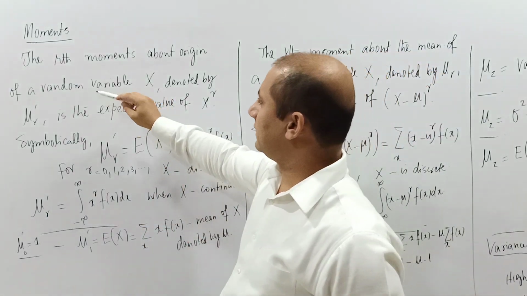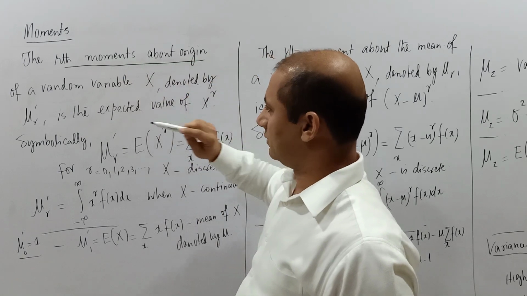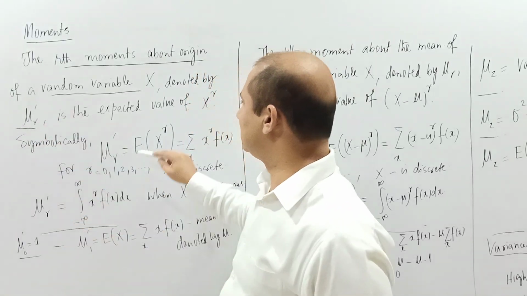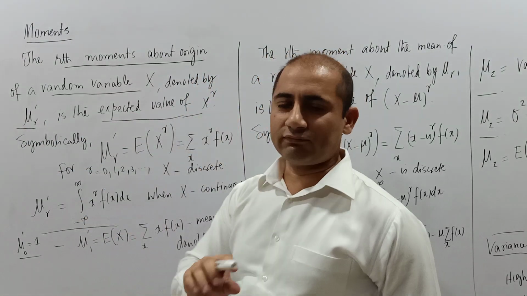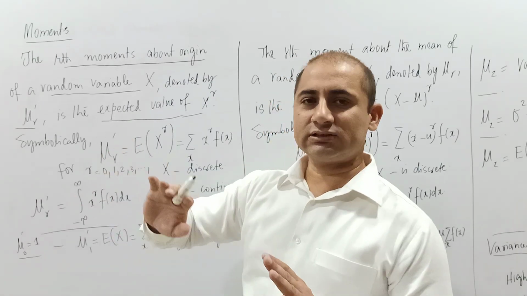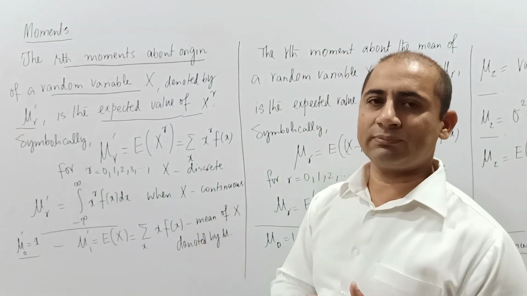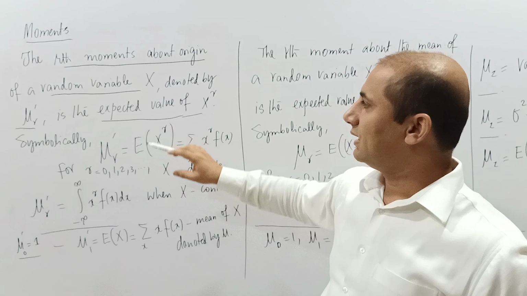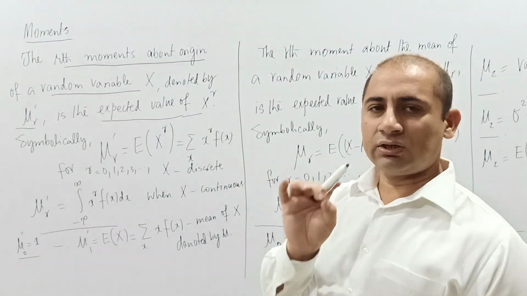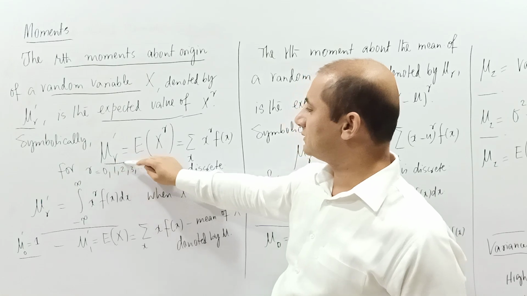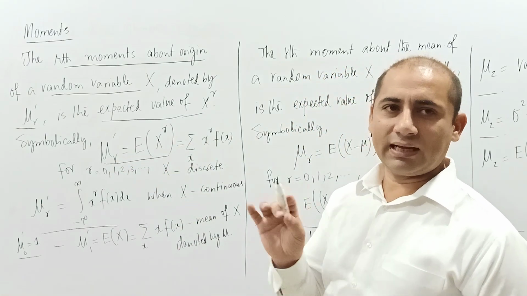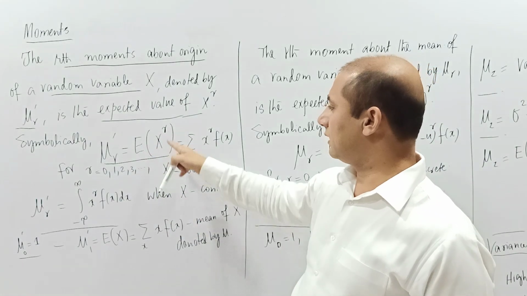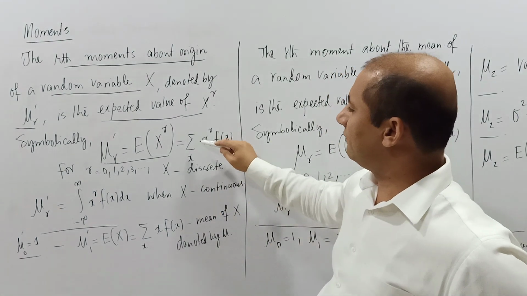So the rth moment about origin of a random variable X, which we denote by mu r dash, is the expected value. Please remember that in my previous lecture we spoke about the expectation and related concepts. When we talk about these moments, these are basically expectations, and the rth moment about origin, denoted by mu r dash, is nothing but the expectation of the random variable X to the power r.